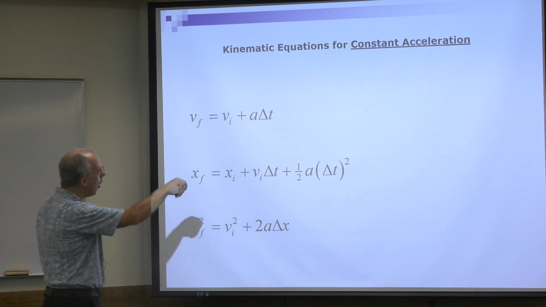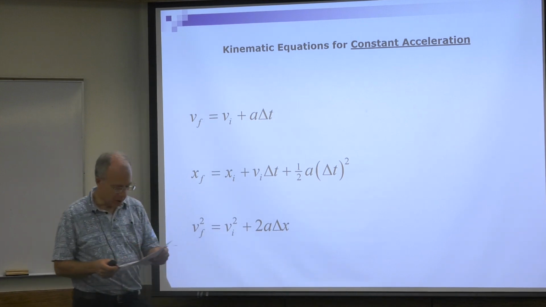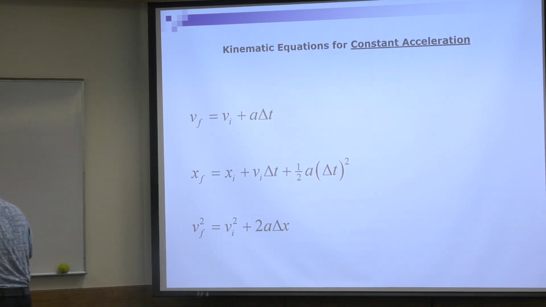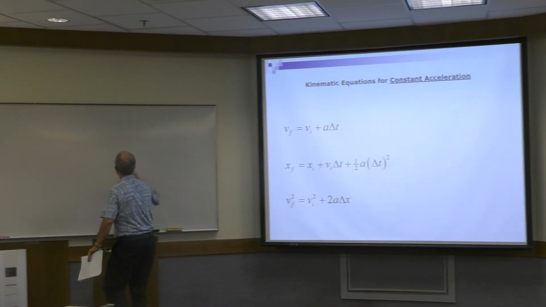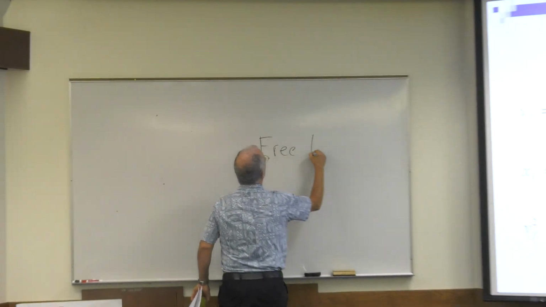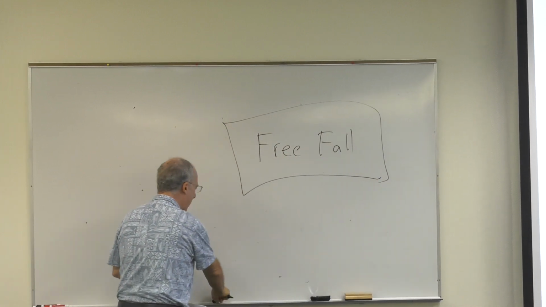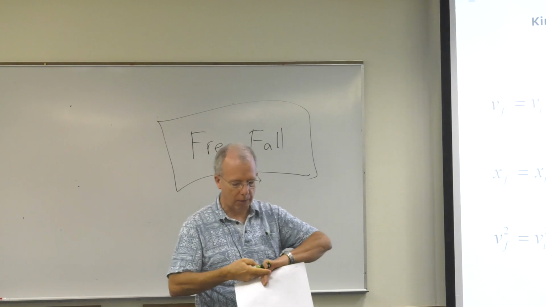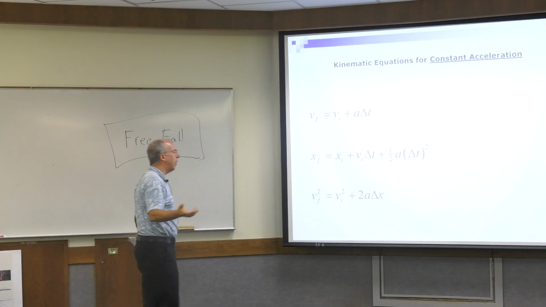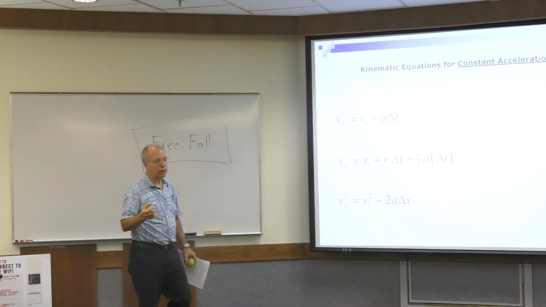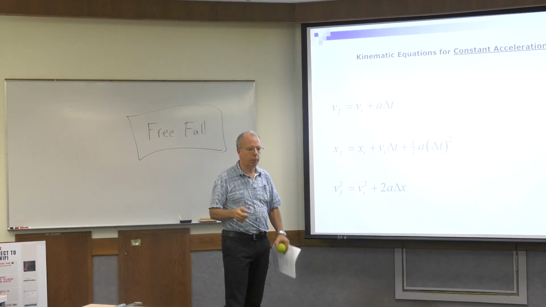But again, these are only true for constant acceleration. So I want to do an example of constant acceleration. The example I want to discuss is called free fall. And this is really important. You're going to have either 1 or 2 labs. We're going to talk about this a lot. When we do 2-dimensional motion, we'll talk about free fall. So free fall is a big deal in introductory physics. So what's free fall? Free fall is motion where the only important force is gravity, okay? The only important force is gravity.